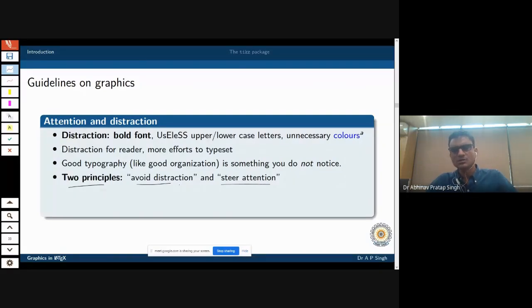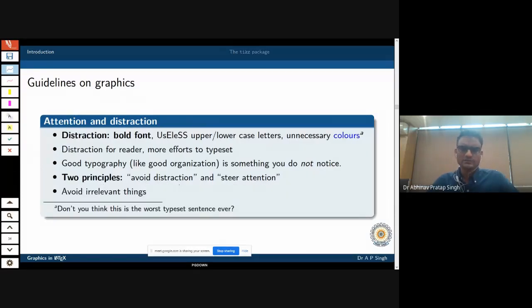Newspapers use this concept very well, because they change the font size, font style, or boxing, and all those things just to steer your attention from the whole page to that particular part. So next time you open a newspaper, you can always check this: their most highlighted story will have the biggest font, at least in the title. So they steer attention, and you can use that technique as well in your graphics.